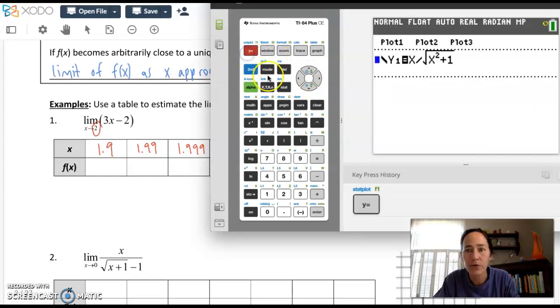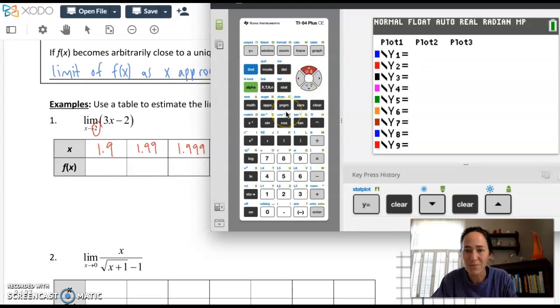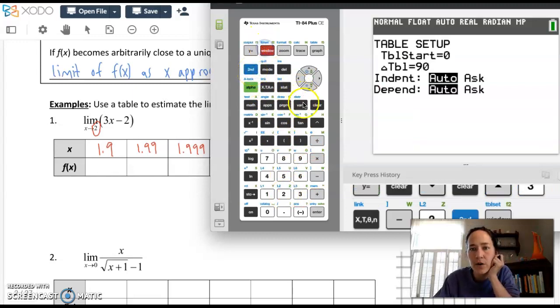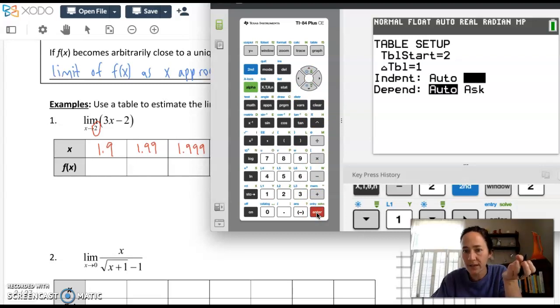So for this to work, I'm going to go to y equals, clear out any equations or stat plots that I would have had on before, get myself back into function mode rather than polar, and I'm going to type in the original function, 3x minus 2. Okay? And instead of going straight to a graph, let's go to a table. So I'm going to check my table settings. Second, window. I'll start at maybe 2. Actually, it doesn't really matter for what I'm about to do. Delta table can be 1. Here's what really matters. I want you to keep your independent variable on ask. This is, if you remember, the setting that lets us type in any x value and it'll spit out the corresponding y. And dependent should be on auto, so it gives you that.